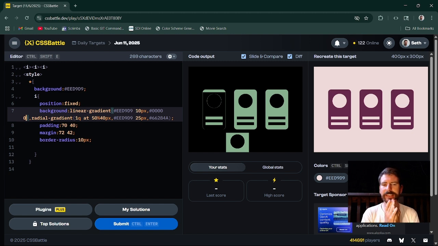We are going to have to set the position and then the size. The size is going to be the hard part because the size of the gradient, it's going to want to repeat the whole width. It sets the dimensions that repeat. It doesn't set the dimensions that it expands to. So that might not actually work for that gradient. Those two bars. But I think I might have a solution that does work.